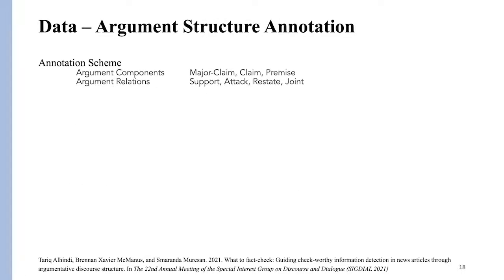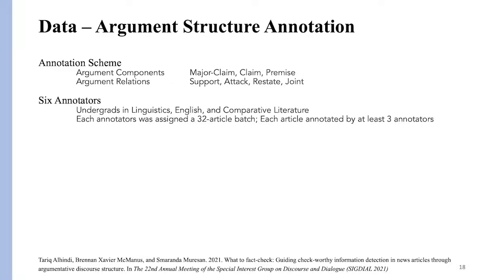So what we do is annotate the argument structure on top of these fact-checked articles, and we use an annotation scheme that has argument components of major claim, claim and premise, and argument relations of support, attack, restate, and join. We hired 6 annotators who are undergrads in linguistics, English, and comparative literature. Each is assigned a 32-article batch, and each article is annotated by at least 3 annotators.